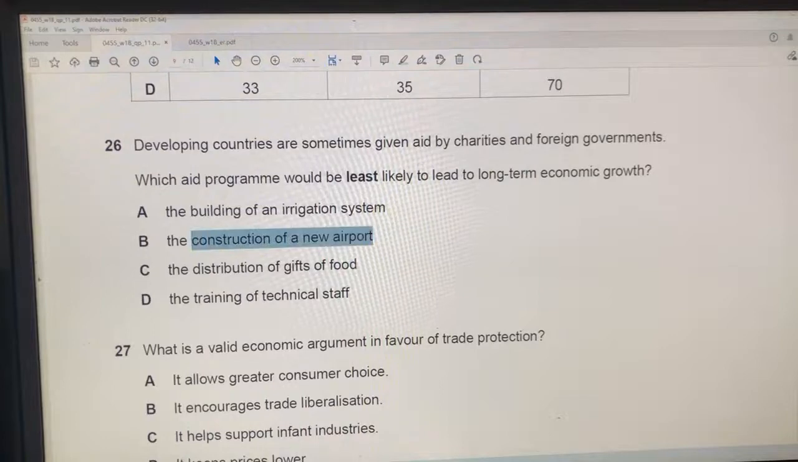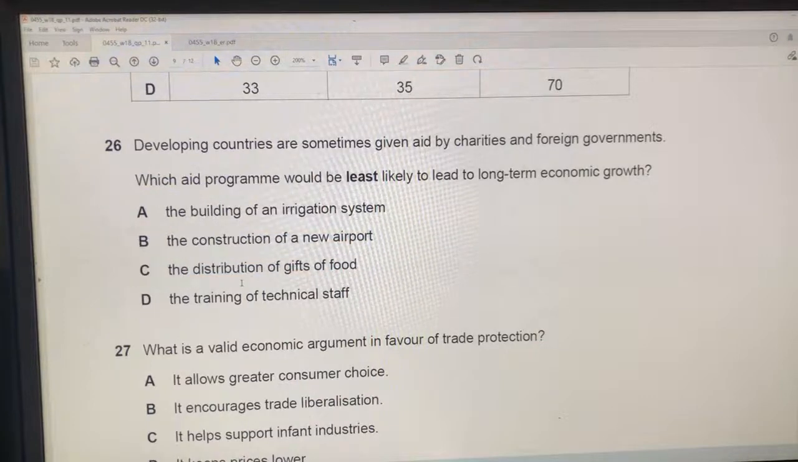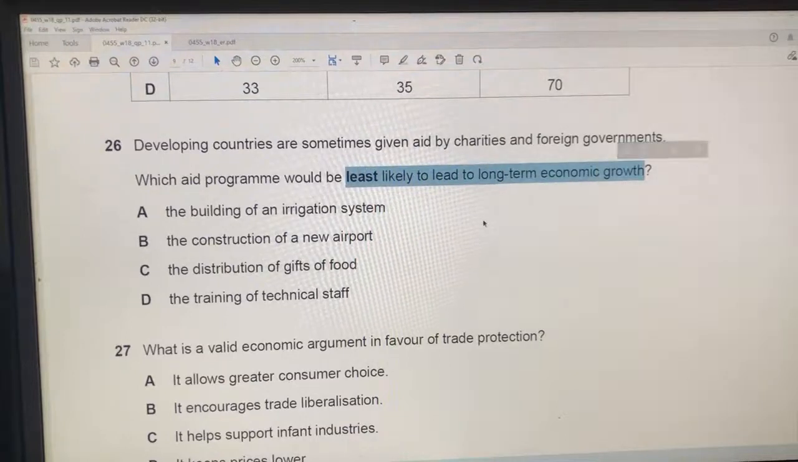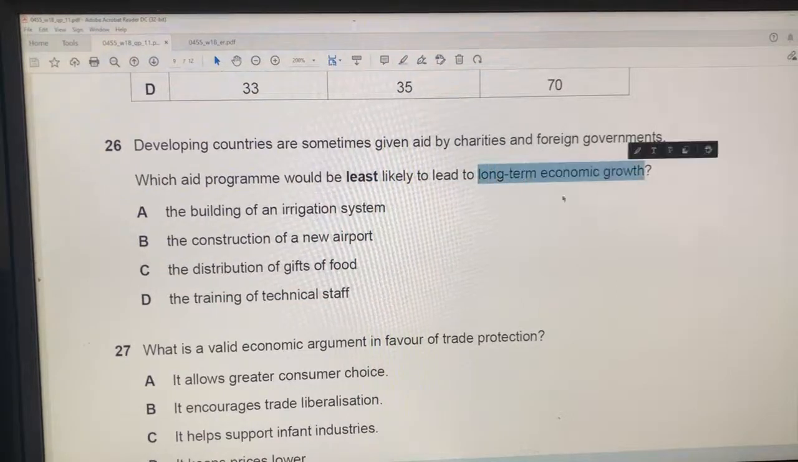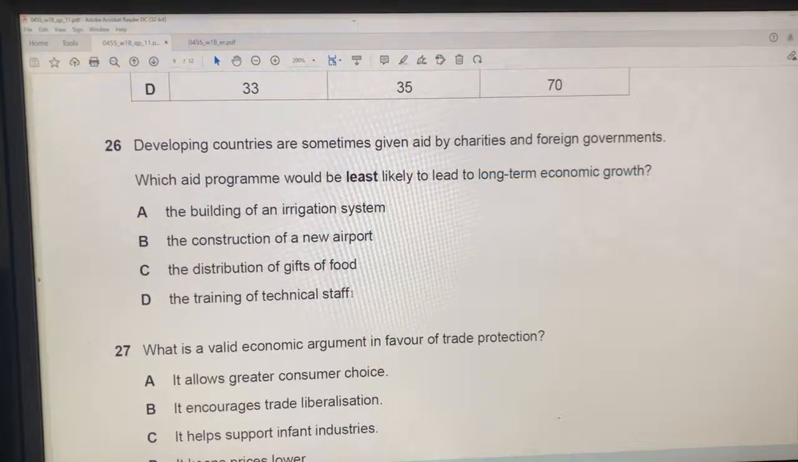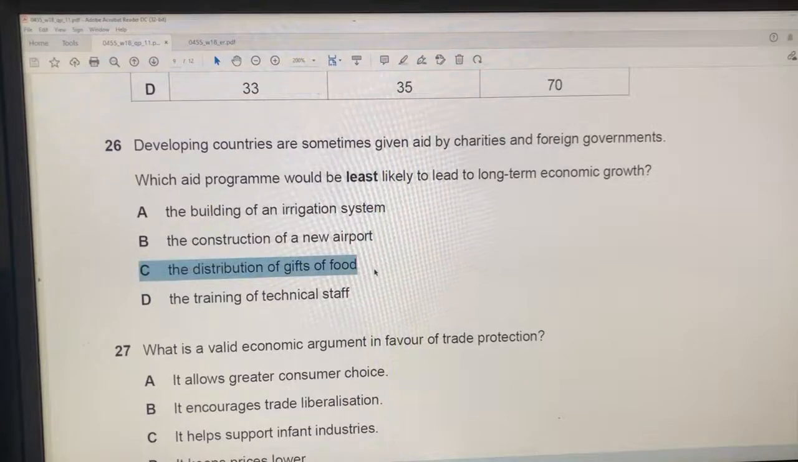Construction of an airport will probably lead to economic growth long-term. Distribution of gifts of food is a short-term remedy. So that is least likely to lead to long-term economic growth. Let's check D. I think C is the answer. The training of technical staff will lead to long-term economic growth, but in the short term, you're using resources to train technical staff. So for 26, the answer must be C, a short-term solution.